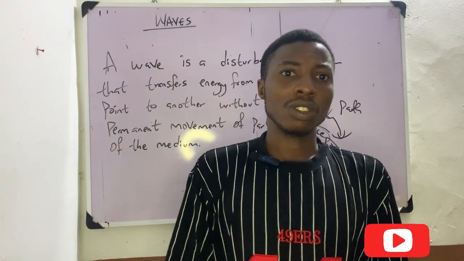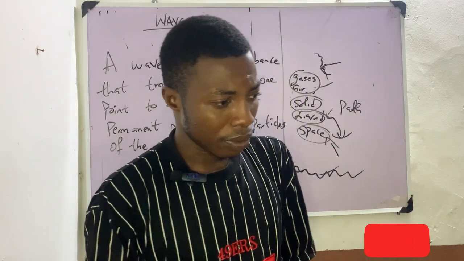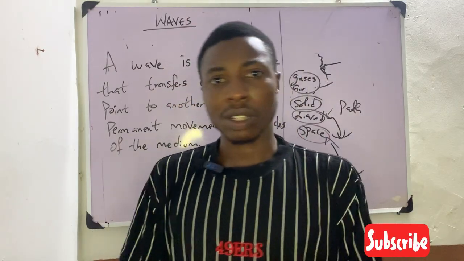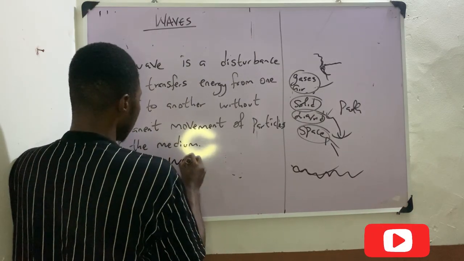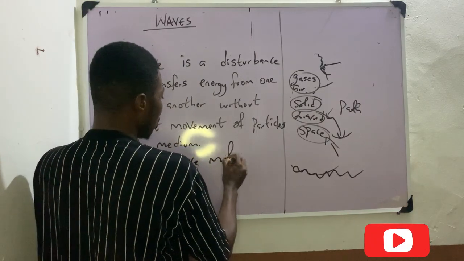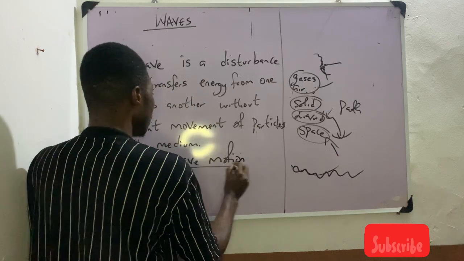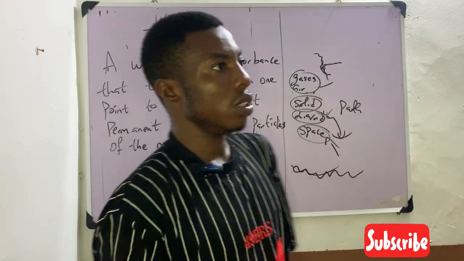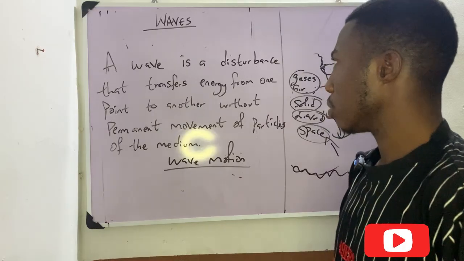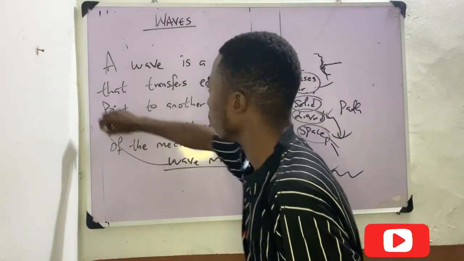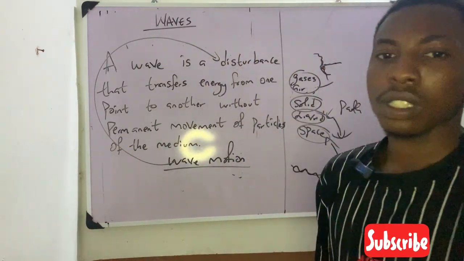Before we go to the classification of waves, now it's the answer scenario. Some people can talk about wave motion. Now when we talk about wave motion, wave motion is the process of disturbance.